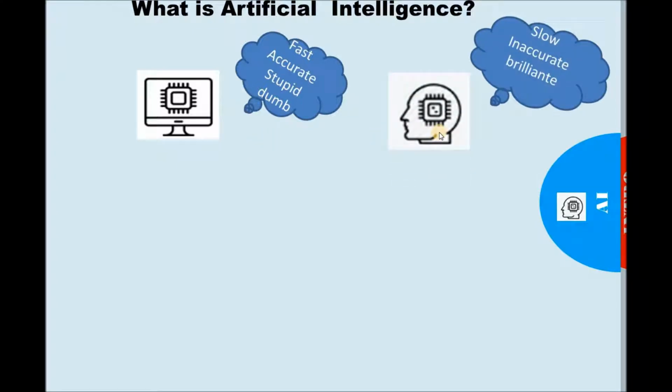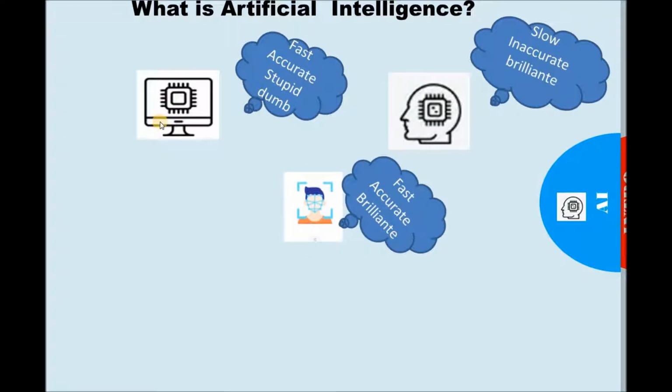In contrast, human intelligence or natural intelligence is slow, inaccurate, and brilliant. With artificial intelligence, we want to make an intelligent computer or machine. We can define artificial intelligence as the machine or computer's ability to react and work like natural intelligence. In other words, we want the computer to simulate human intelligence or natural intelligence.